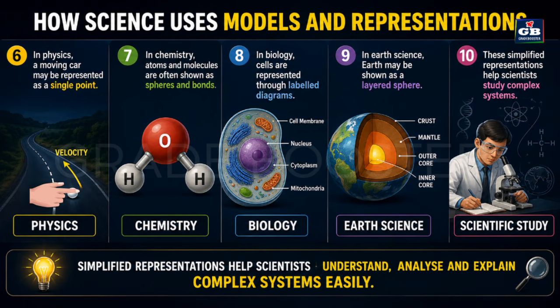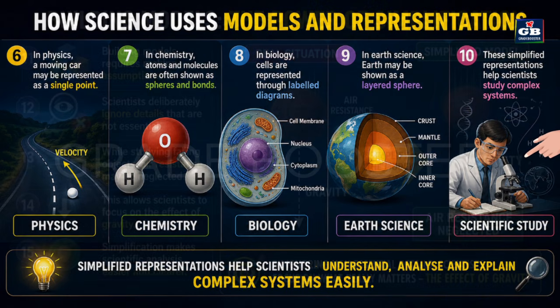In physics, a moving car may be represented as a single point. In chemistry, atoms and molecules are often shown as pairs and bonds. In biology, cells are represented through labeled diagrams. In earth science, Earth may be shown as a layered sphere. These simplified representations help scientists study complex systems.